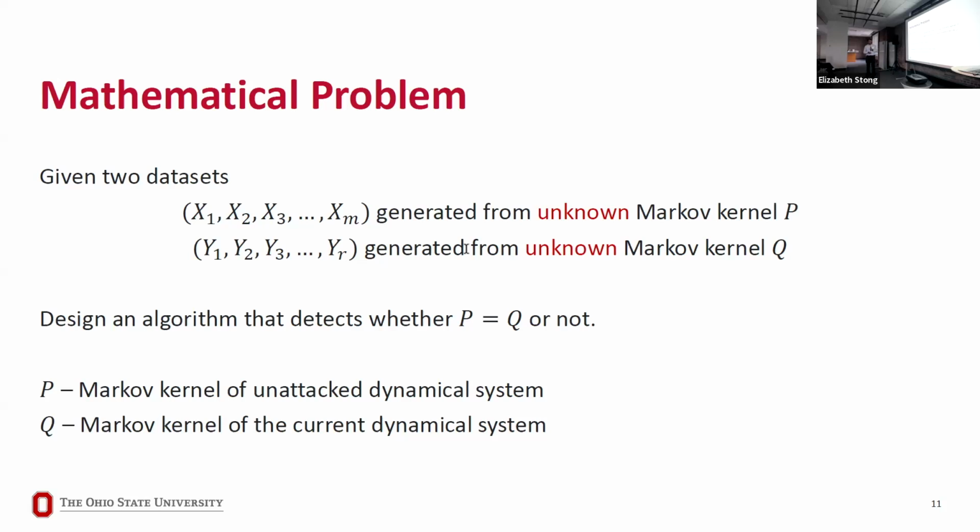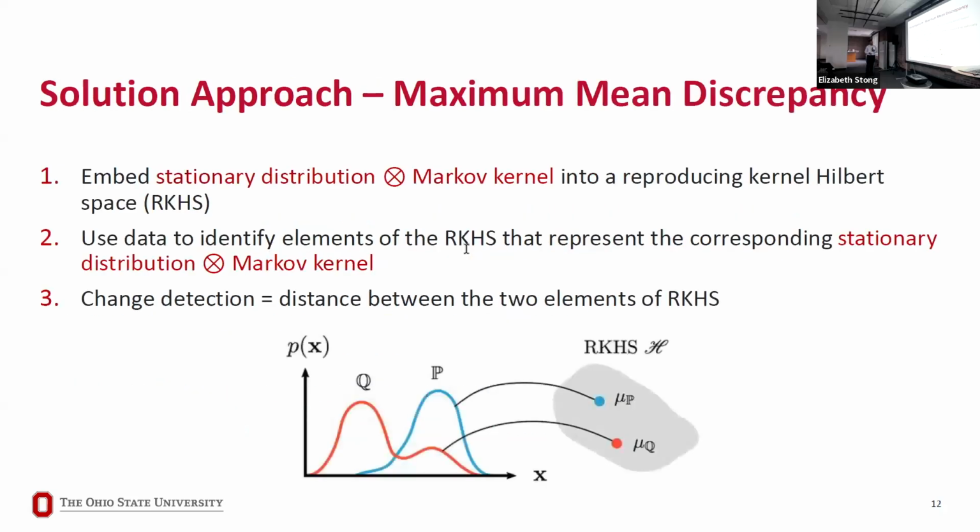Okay, so the way we view it is yesterday's building data is unattacked because we know that there was no cyber attack, everything was working fine. So yesterday's data is unattacked dynamical system data, and Q is the current dynamical system, and it may be attacked, it may not be attacked. So that's what we are trying to detect.